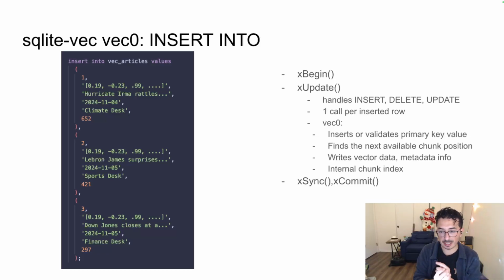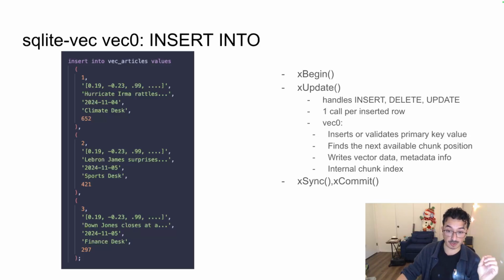Then internally, SQLite-vec will do a few things. It'll find the next available chunk position, which is an internal representation that SQLite-vec uses to store data. It will write vector data and it'll write the metadata that is provided into the specific shadow tables that it cares about. And then it will do some internal indexing with this provided value. And then if that's good, it returns, yes, that update was good. Go ahead and return all good to SQLite.